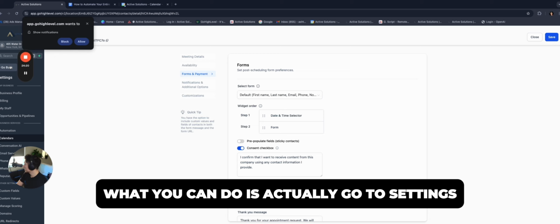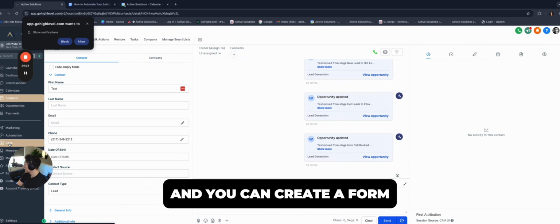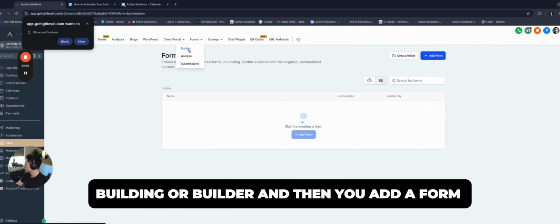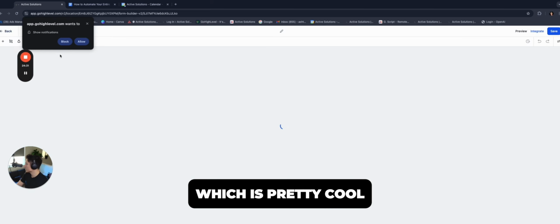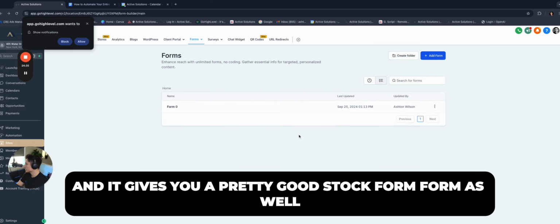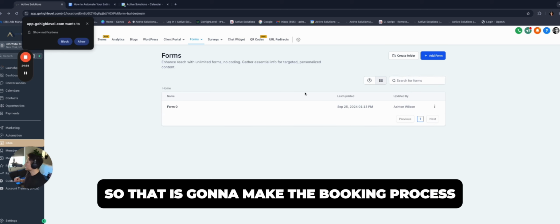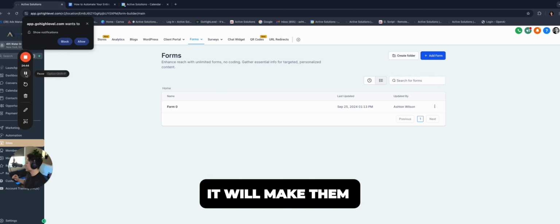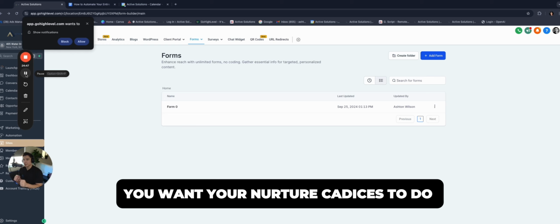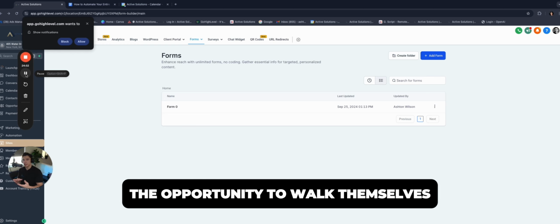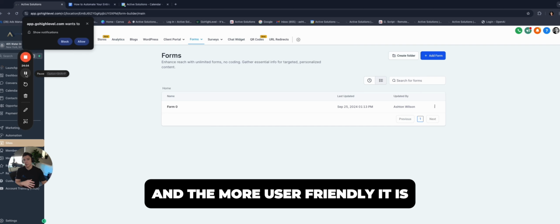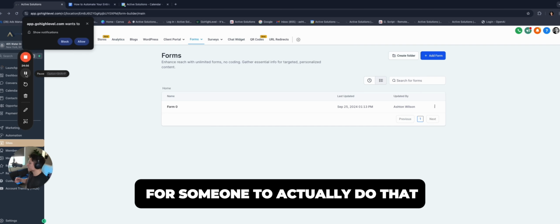What you can do is go to settings and create a form. If you go to sites, forms, builder, and then add a form, you can select from a few different templates as well, which is pretty cool. It gives you a pretty good stock form, I would say. That is going to make the booking process a lot more user-friendly, because you want your nurture cadences to do part of the work, but you also want to give people the opportunity to walk themselves onto your calendar. And the more user-friendly it is, the easier it is for someone to actually do that.